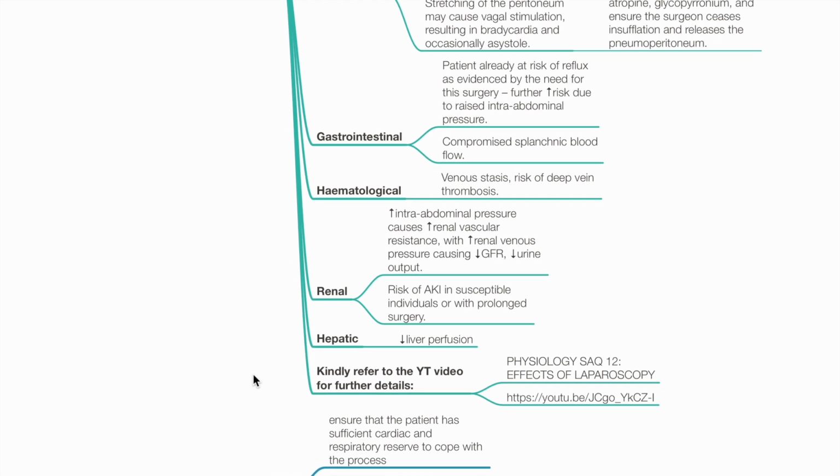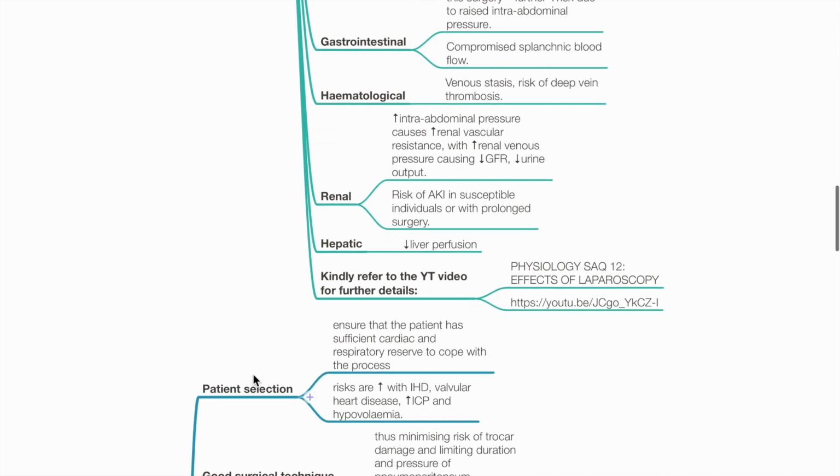Renal effects. Increased intra-abdominal pressure causes increased renal vascular resistance, with increased renal venous pressure, causing reduced GFR and urine output. There is risk of AKI in susceptible individuals or with prolonged surgery. Liver. Pneumoperitoneum reduces liver perfusion. For further details, kindly refer to the YouTube video Physiology SAQ12 Effects of Laparoscopy.